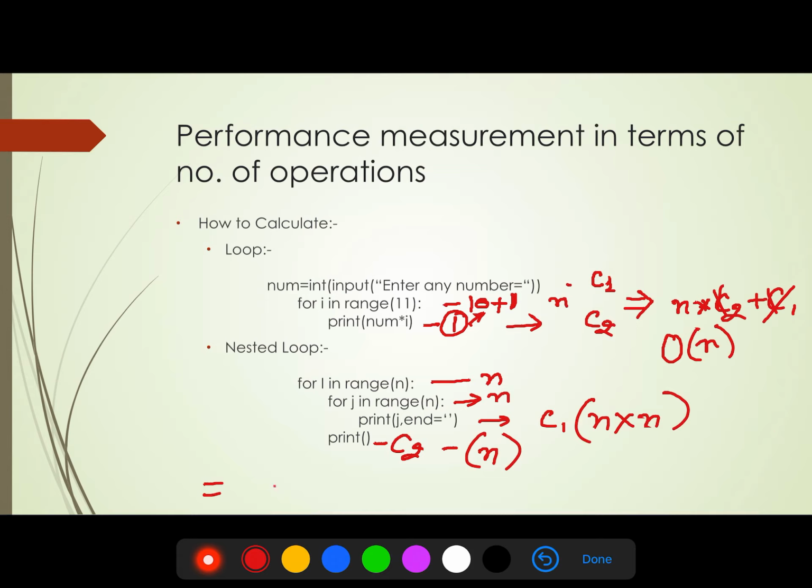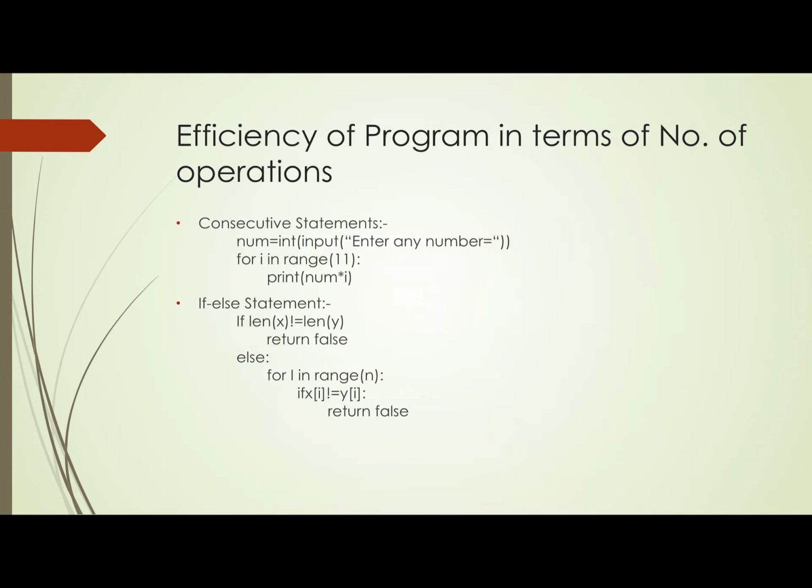So here we add all these: c1 into n square plus c2 into n. So what I told you is always consider the higher degree, that is the big O of this complexity. This nested loop is O of n square.